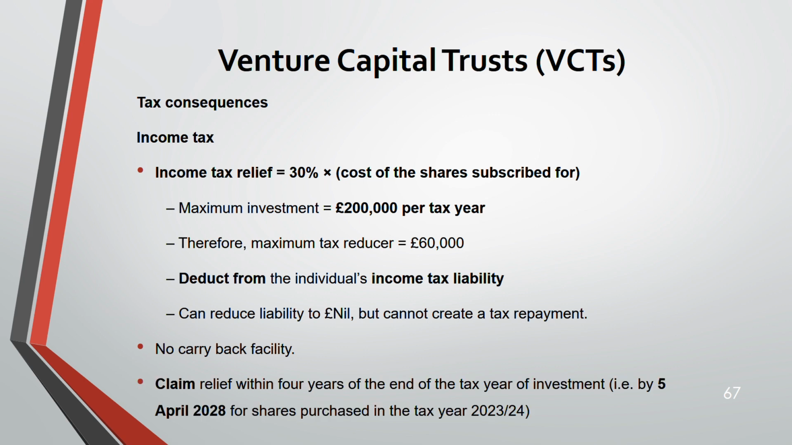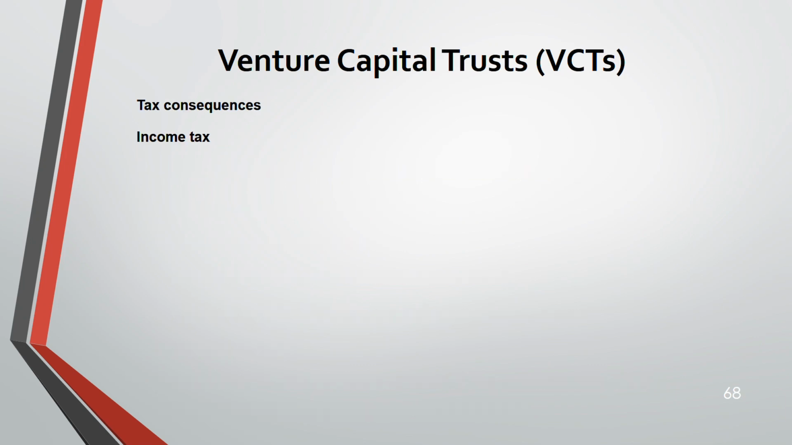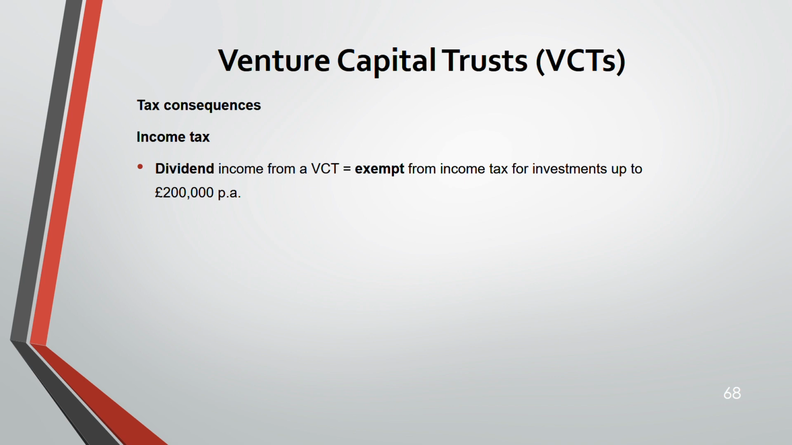Now, you can claim the relief within 4 years of the end of the tax year of investment. So this does not have 1 year before and 3 years after the sale. This is straight away 4 years of the end of the tax year of the investment. That means for any share that you have purchased in the tax year 23-24, it will be by 5th April 28, because the tax year ends 5th April 24. 4 years from then it would be 5th April 28. Now, dividends that you are getting from VCT are exempt from income tax for investments up to 200,000.